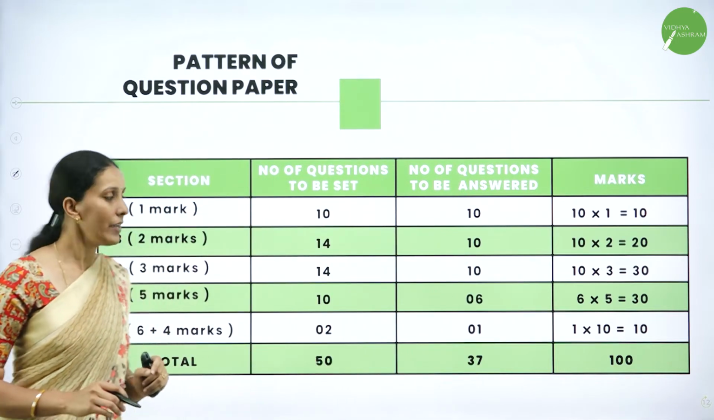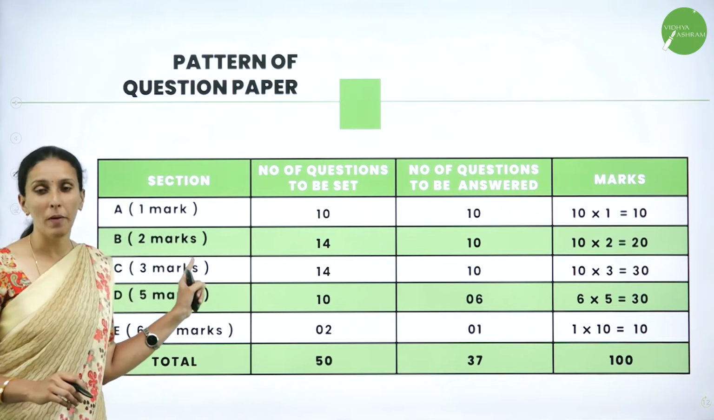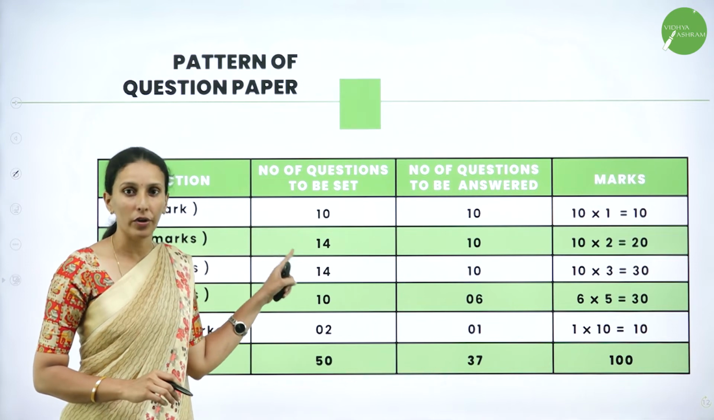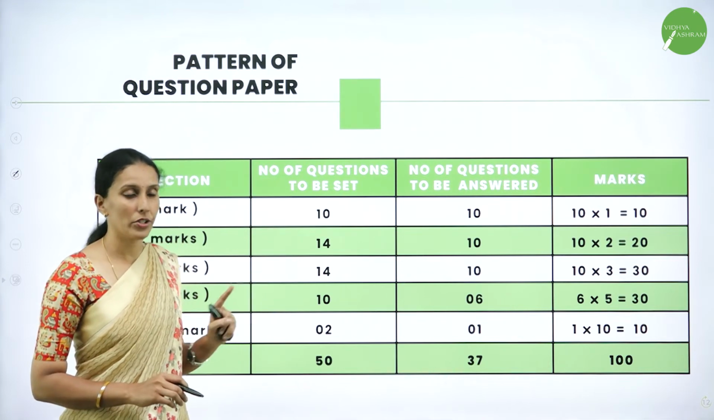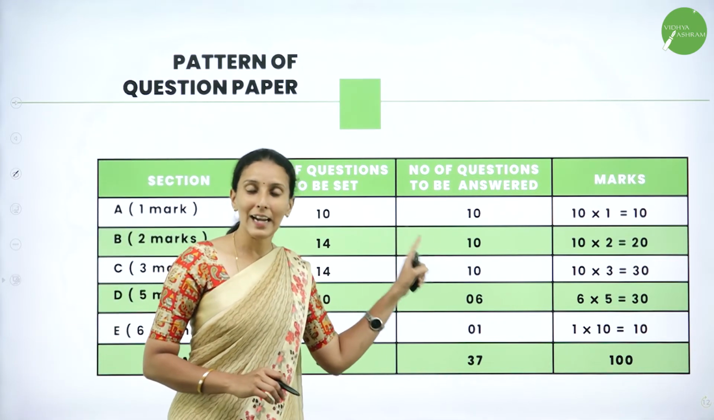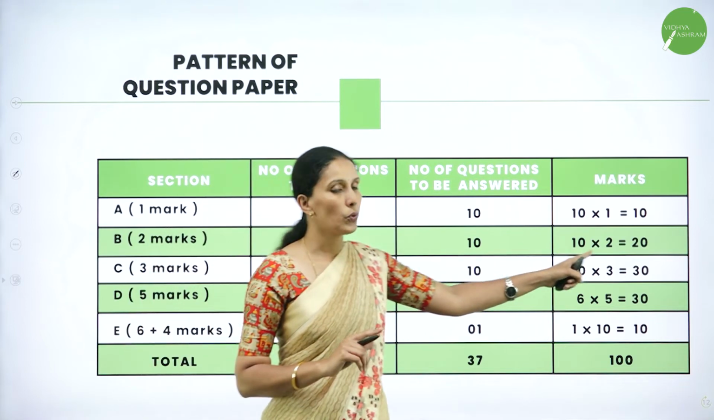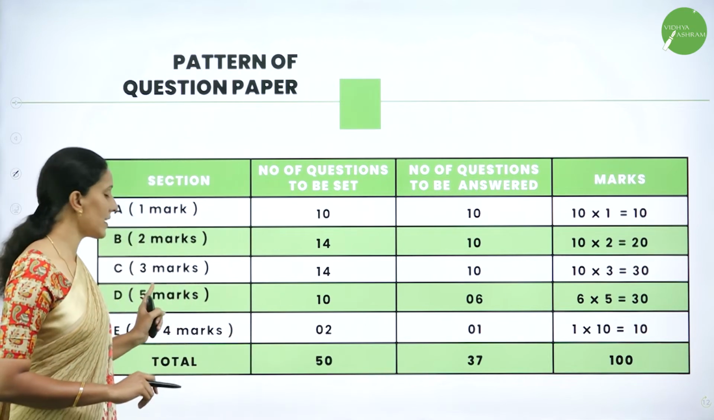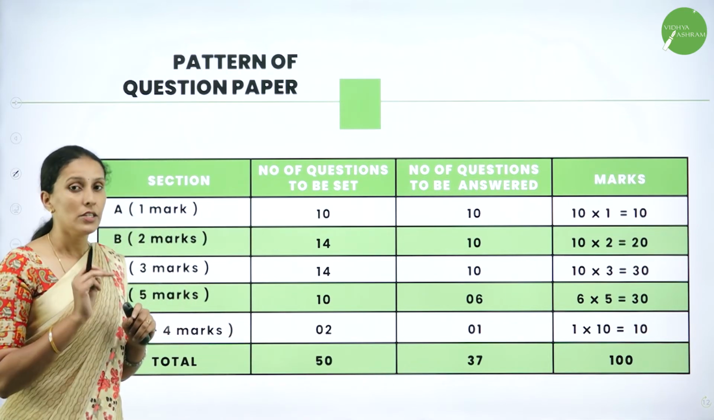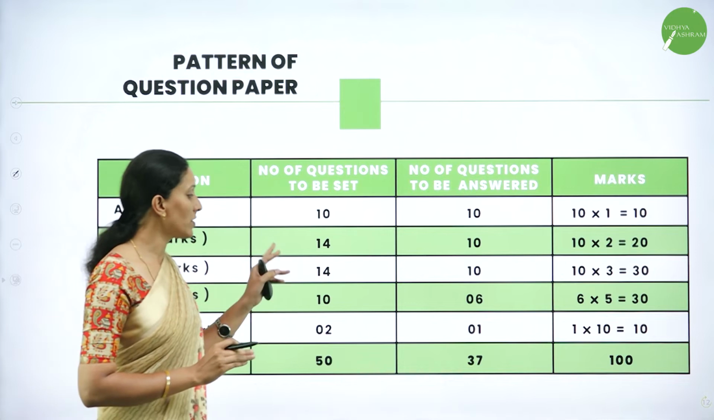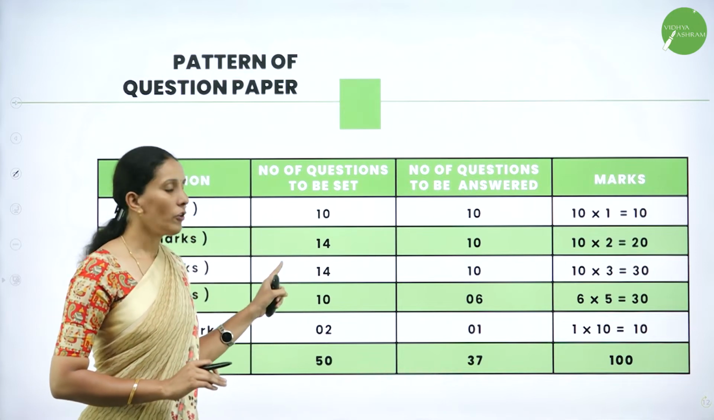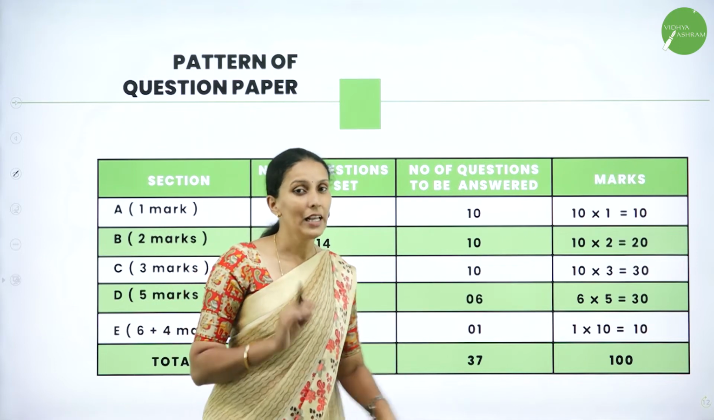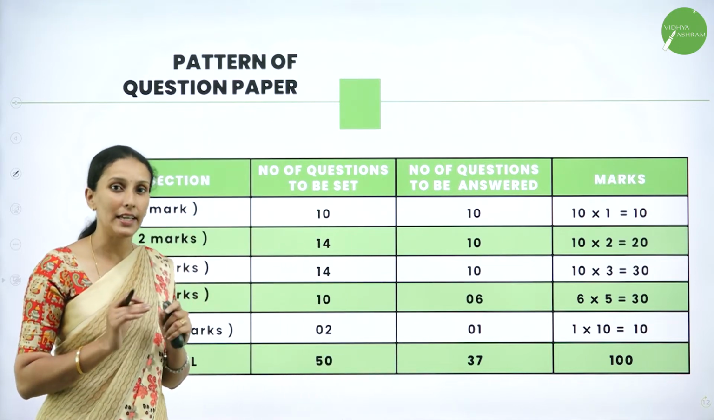Next, section B contains 2 mark questions. Here they will set 14 questions, and you are supposed to choose only 10 and answer. So 10 into 2, 20 marks for this section. Next, section C contains 3 mark questions. It also has the option of 14 questions, out of which you have to attend any 10. So 10 into 3, 30 marks for section C.